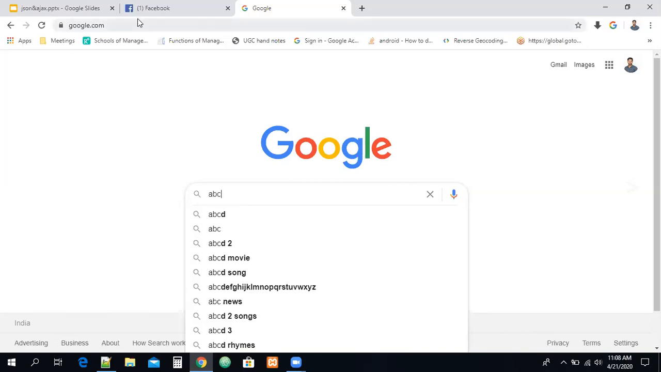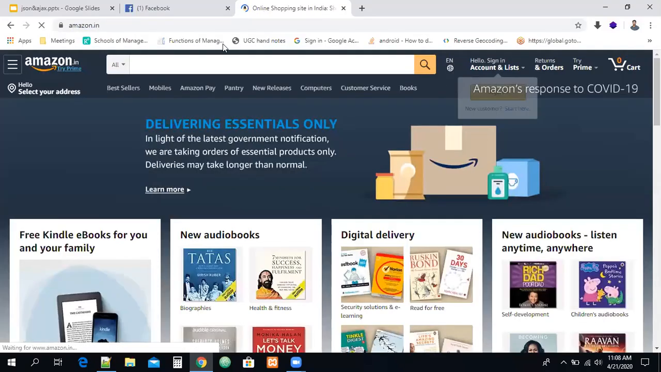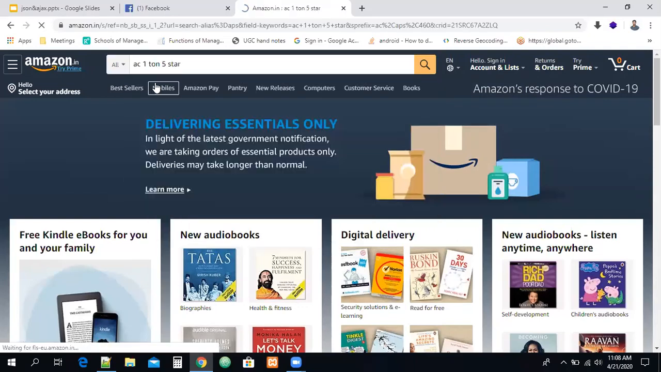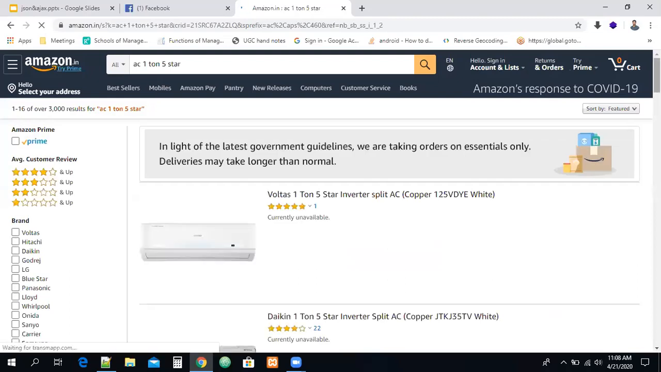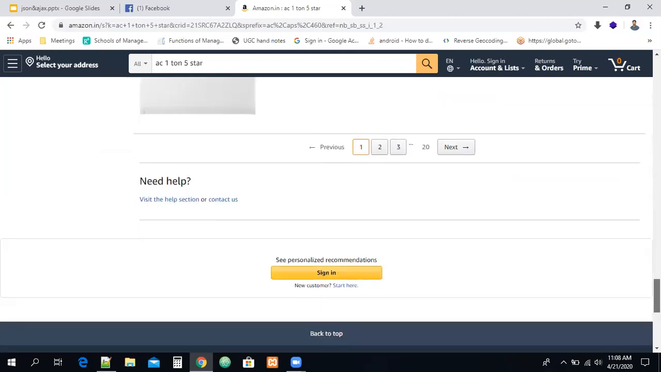Not only this, you can go to amazon.com, flipkart.com, a lot of sites are there, right? You can go anywhere. This is Amazon. For example, here I'm typing AC. Can you see I'm getting some suggestions here automatically? AC 1 ton 5 star, I'm clicking this, and you're getting more suggestions. When I'm scrolling down, can you see sometimes these images also load automatically?